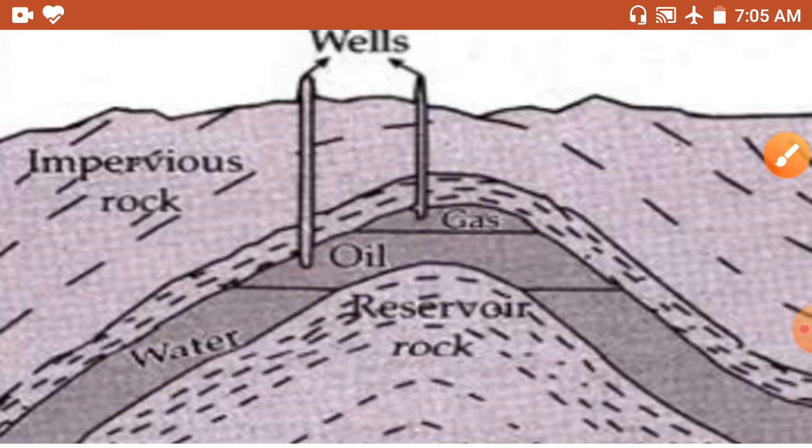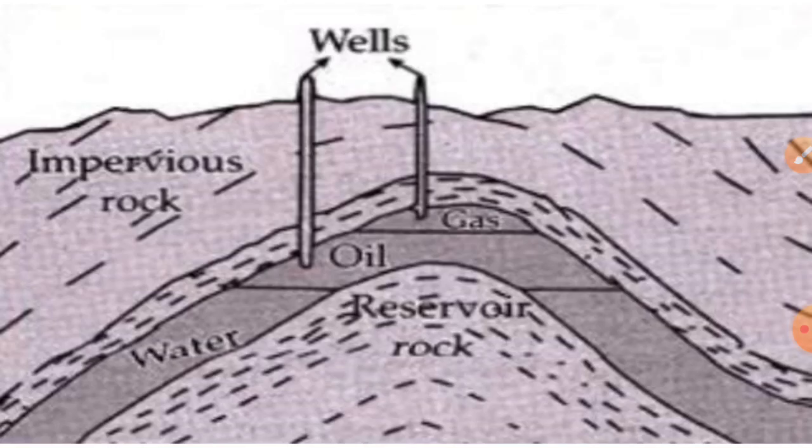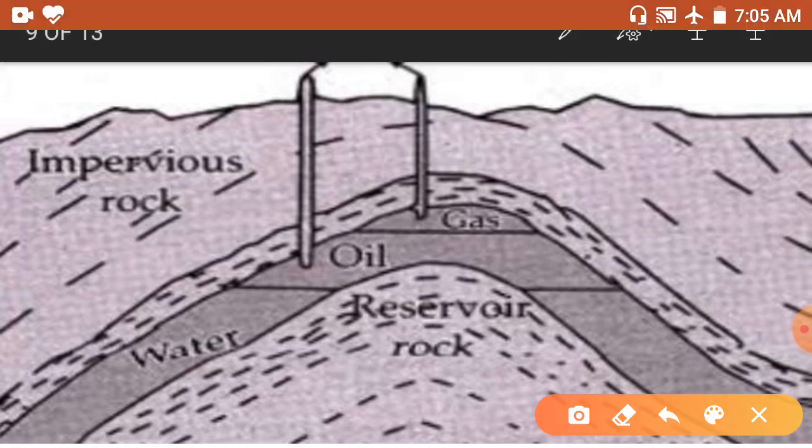So pipes are entered into these places where the oil and gases are, and crude oil comes out through the pipe.